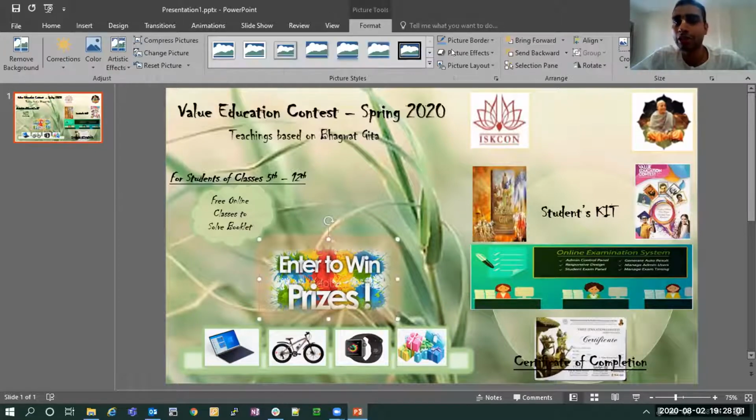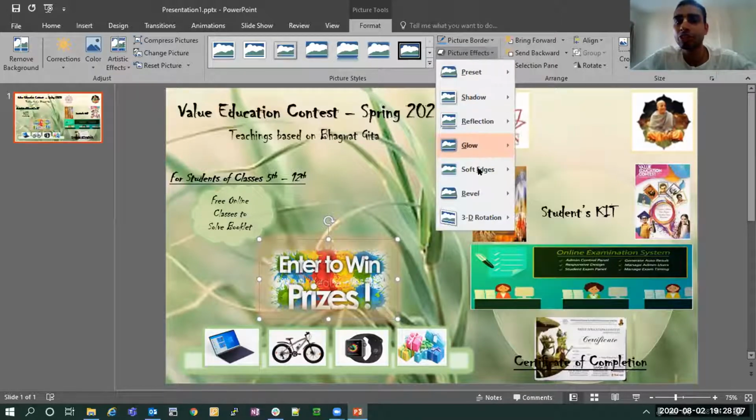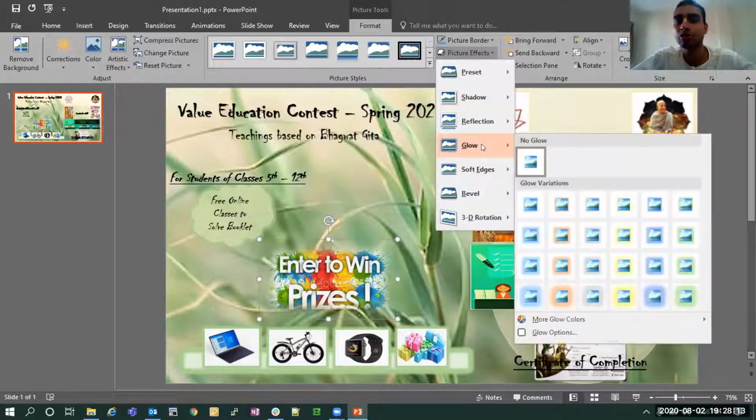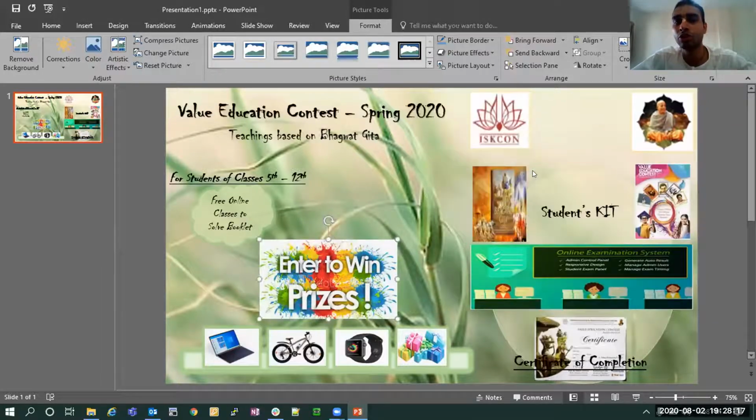You can click on the image again, and first of all, remove the effect which we have put. Go to Picture Effects, Soft Edges, and No Soft Edges. No, not Glow. Okay, Glow also you can remove. Again, Soft Edges, No Soft Edges. Next option, No Soft Edges. Now you have already clicked on it.